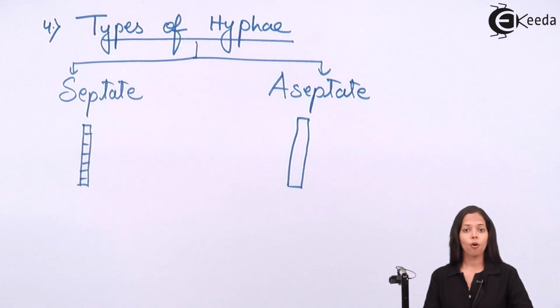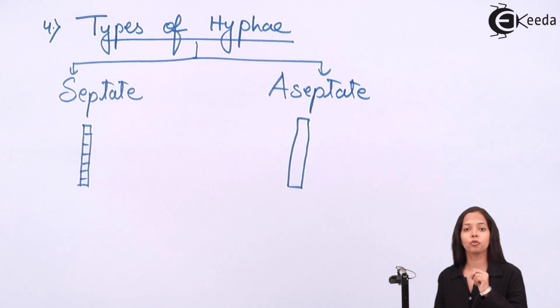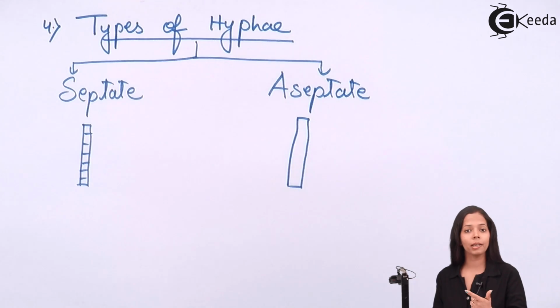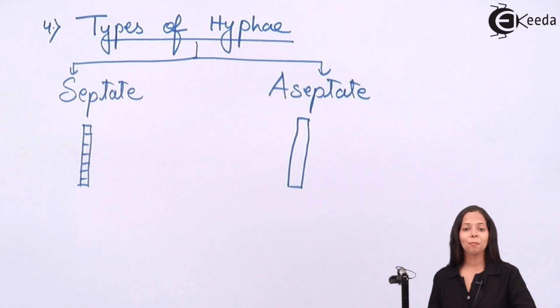Now speaking about varieties present under it. Septate as well as aseptate, both of them have two varieties. Speaking about septate, they have uninucleated and multinucleated. What is the meaning of uninucleated? Presence of a single nucleus. Multinucleated, presence of many nuclei. So let's see how uninucleated and multinucleated hyphae look like.